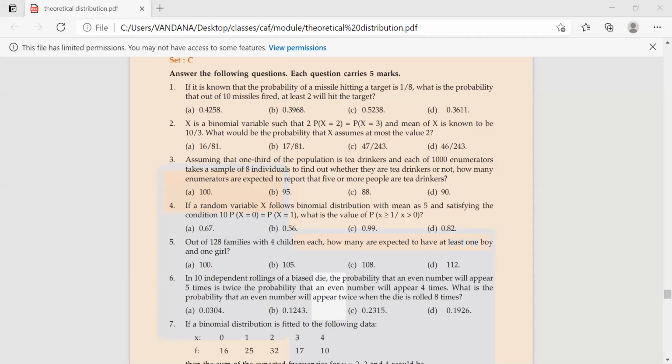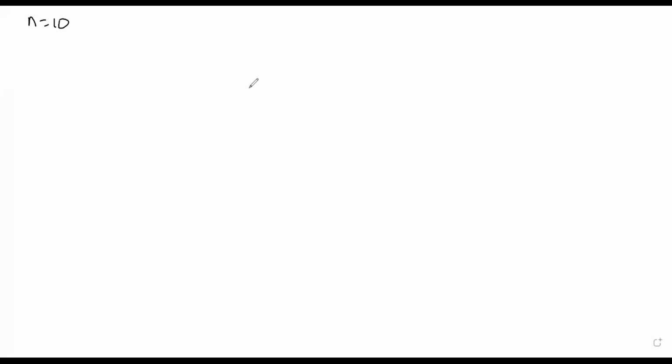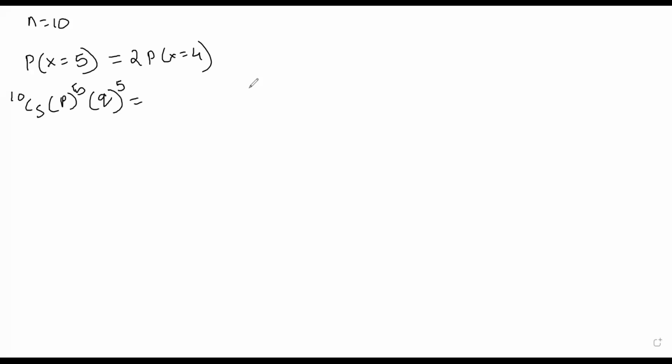Let us solve this. They have first mentioned that you are throwing the dice 10 times, and the probability of getting an even number 5 times is equal to twice the probability of getting an even number 4 times. With the help of this, we'll find out P, Q and N. N तो उन्होंने already दिया है. This is 10C5 P raised to 5 Q raised to 5 equals 10C4 P raised to 4 Q raised to 6. P raised to 4 and 5 will get cancel, यहाँ पे एक P बच जाएगा. Q raised to 6 और Q raised to 5 कैंसिल हो जाएगा, यहाँ पे Q बचेगा.